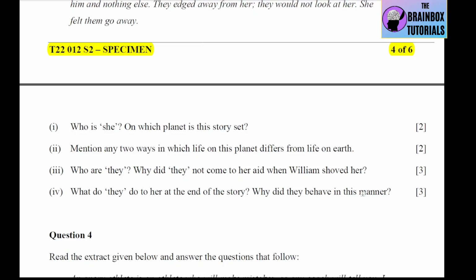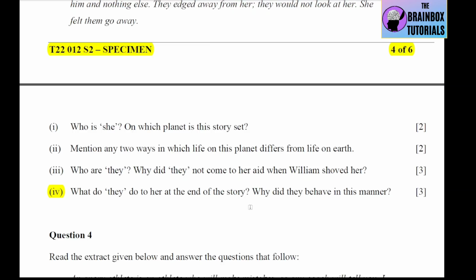Number 4 is, what do they do to her at the end of the story? Why did they behave in this manner? Now this question can be interpreted in 2 ways. See, what do they do to her at the end of the story? Now what happens in the story? First they locked her. And why did they behave so? Because they were furious at her. They were angry and jealous of her. They did not like her.